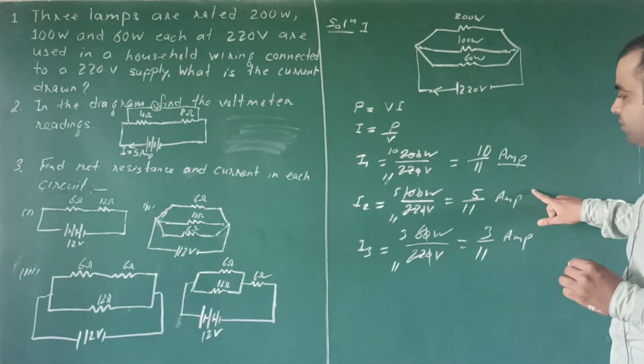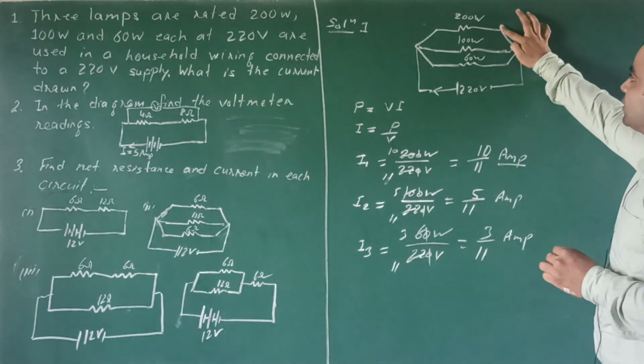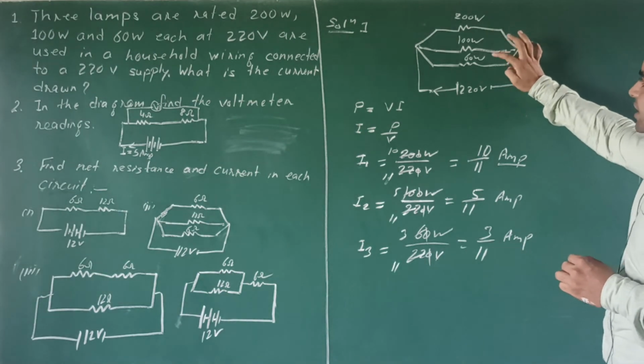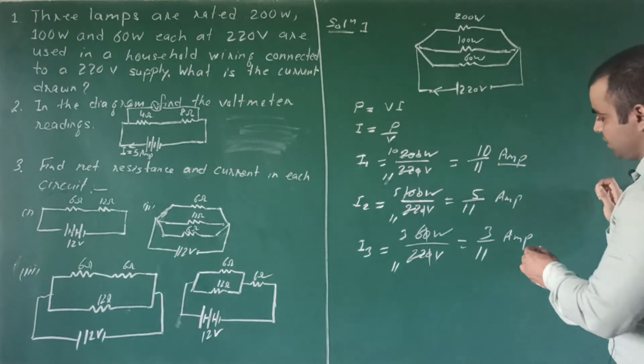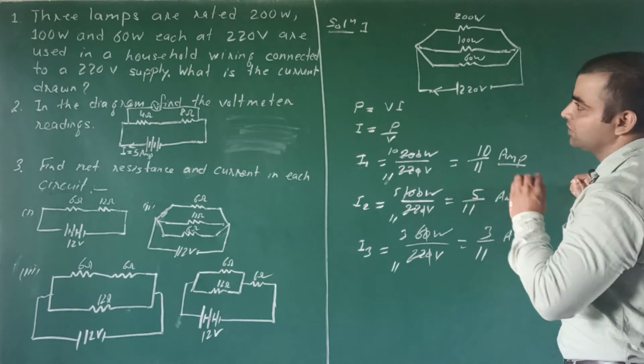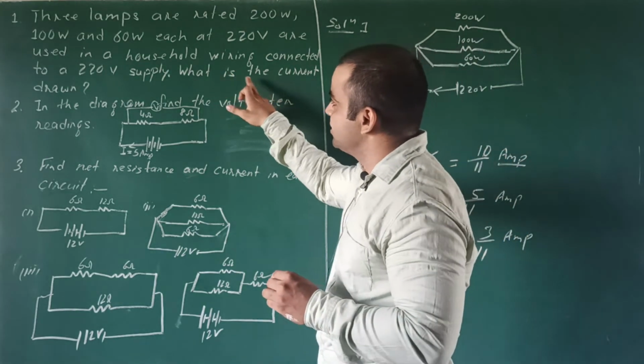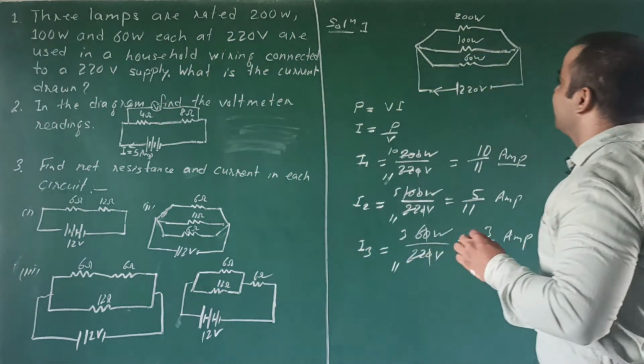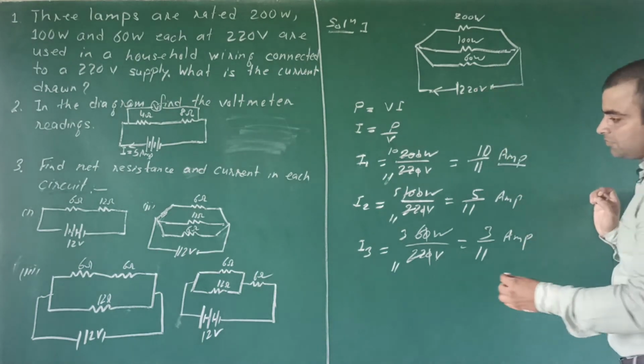This is the current for this and this appliance, and now we have to find the total current, because what is the supply drawn is given in the question. Solve it.